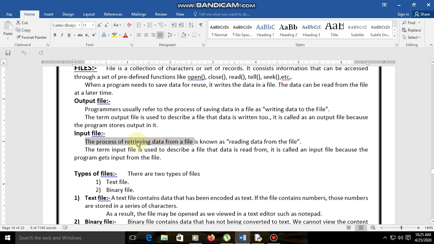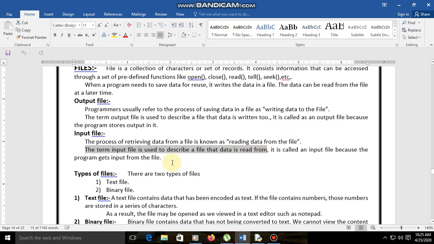If we save the data in the file, it can be retrieved. If the file is not there, then how can we retrieve? That is the output file, and whatever we are retrieving is the input file, and retrieving data from a file is known as reading data from the file. The term input file is used to describe a file that the data is read from.